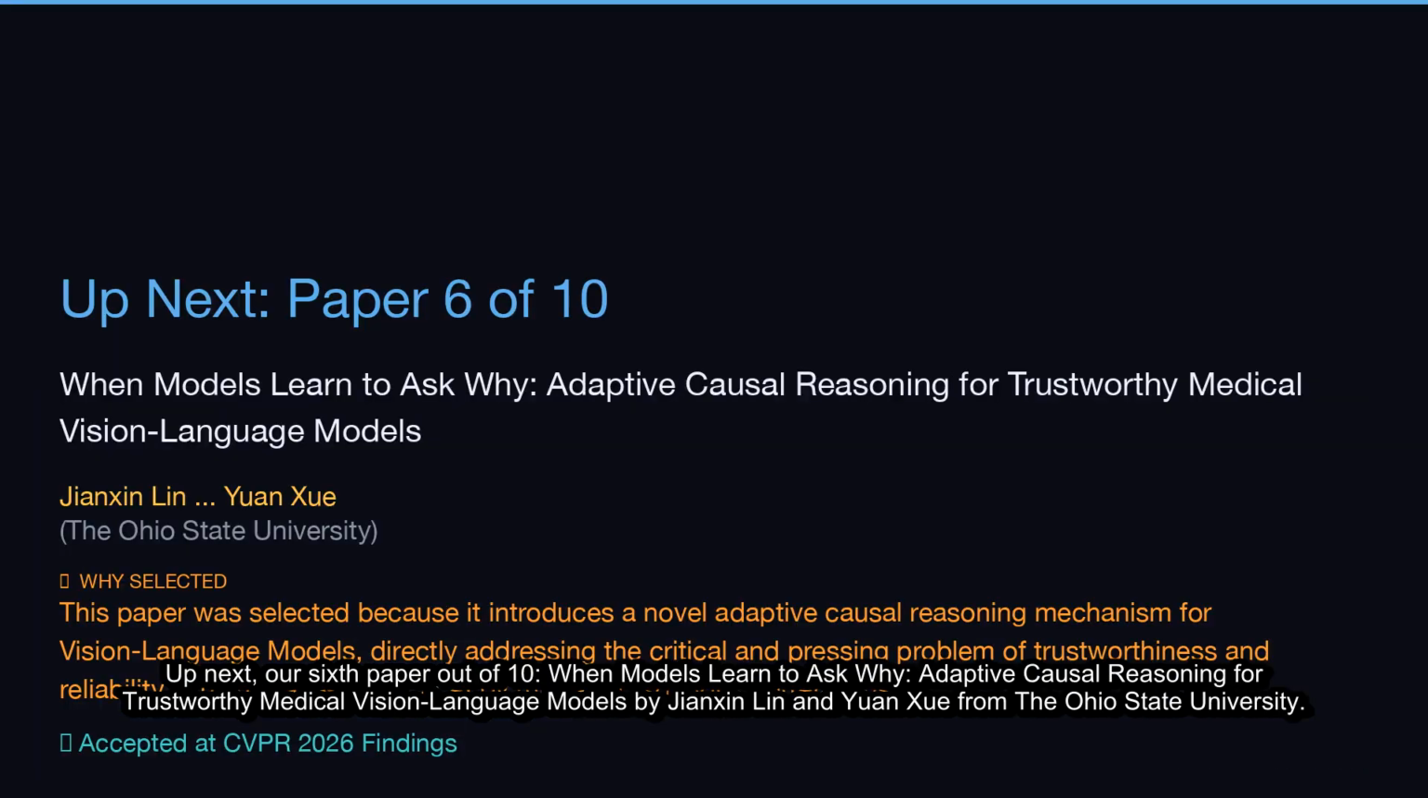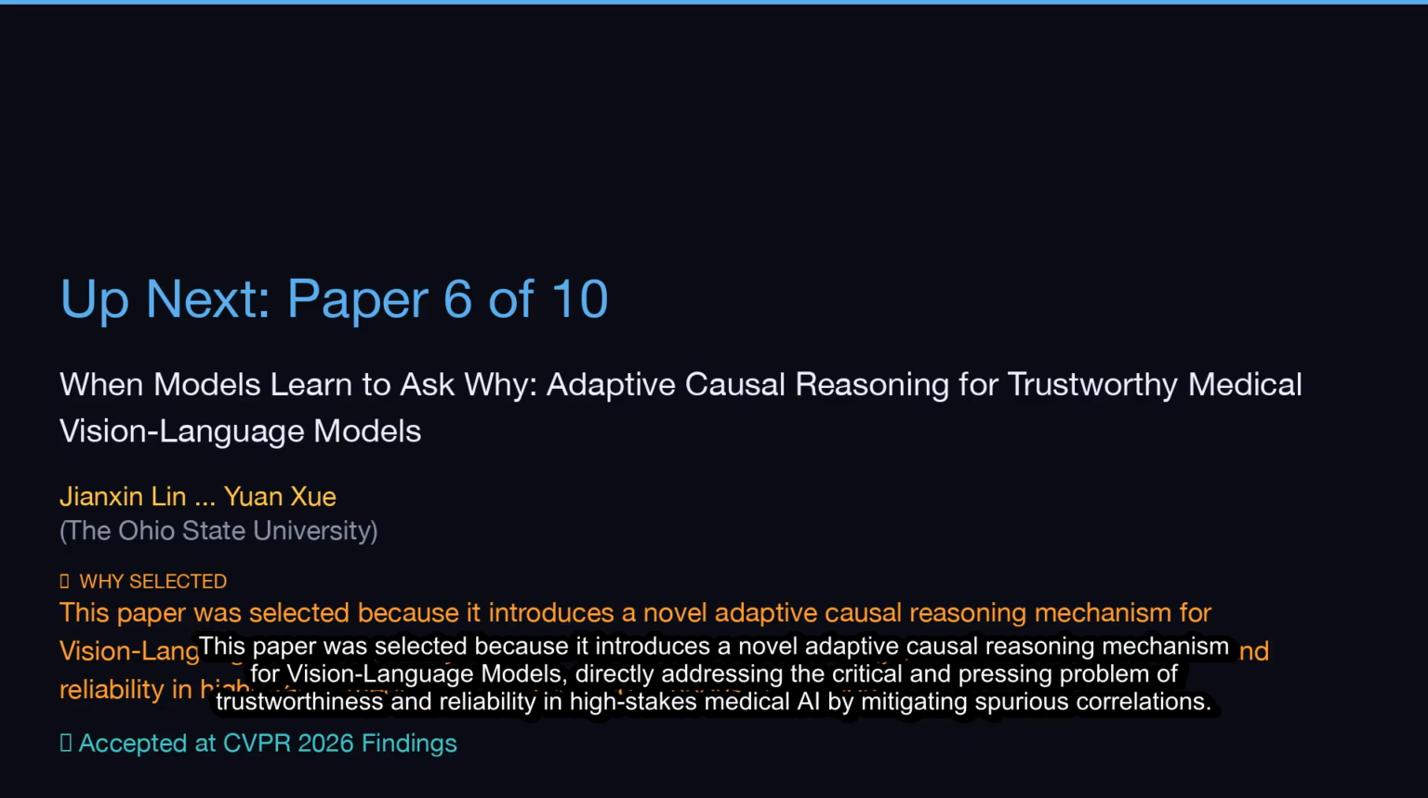Up next, our 6th paper out of 10, When Models Learn to Ask Why. Adaptive Causal Reasoning for Trustworthy Medical Vision Language Models by Jianxin Lin and Yuan Shui from The Ohio State University. This paper was selected because it introduces a novel adaptive causal reasoning mechanism for vision language models, directly addressing the critical and pressing problem of trustworthiness and reliability in high-stakes medical AI by mitigating spurious correlations.